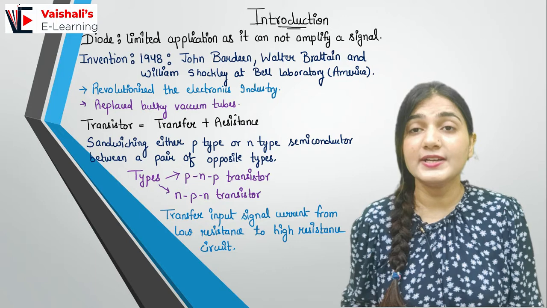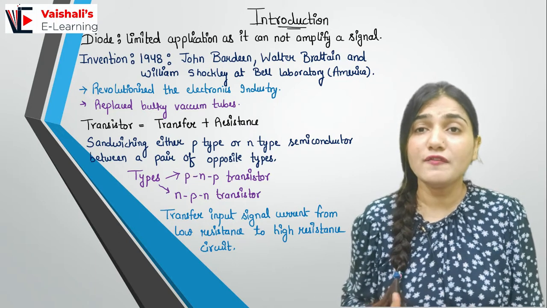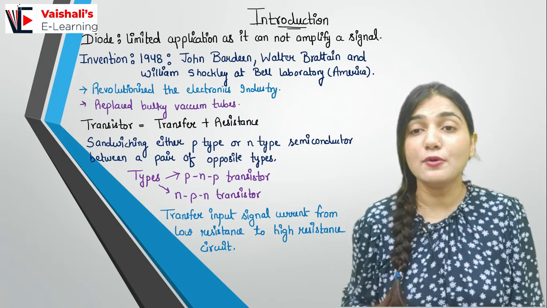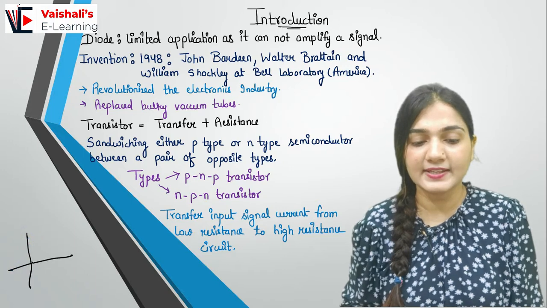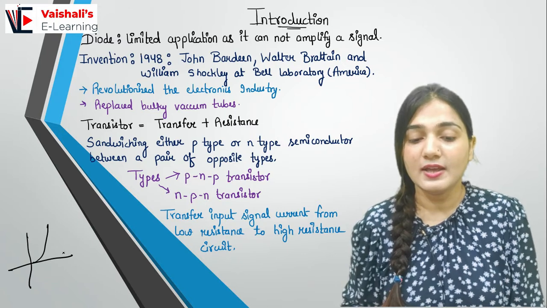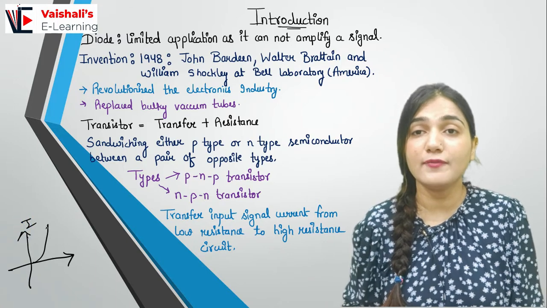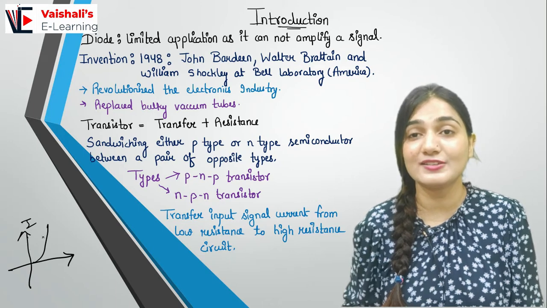Now I had already discussed enough about the diodes in the previous classes. In a lot of classes I was discussing the diodes. So the diode has the amplification property. If I see the characteristics of the diode in the forward bias, the characteristics were like this. If I increase the voltage, the current was increasing exponentially. If you remember the voltage current equation as well, you can remember that the current is increasing exponentially with the voltage.